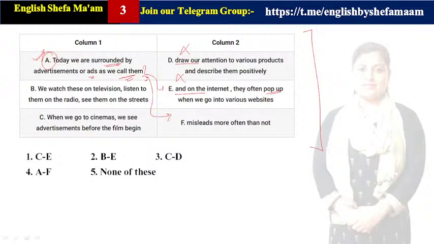Clear? Let us check the next one. We call them misleads more often than not. So it is again not getting correlated. So the perfect answer is none of these. Clear? So A is not getting correlated with any of them.